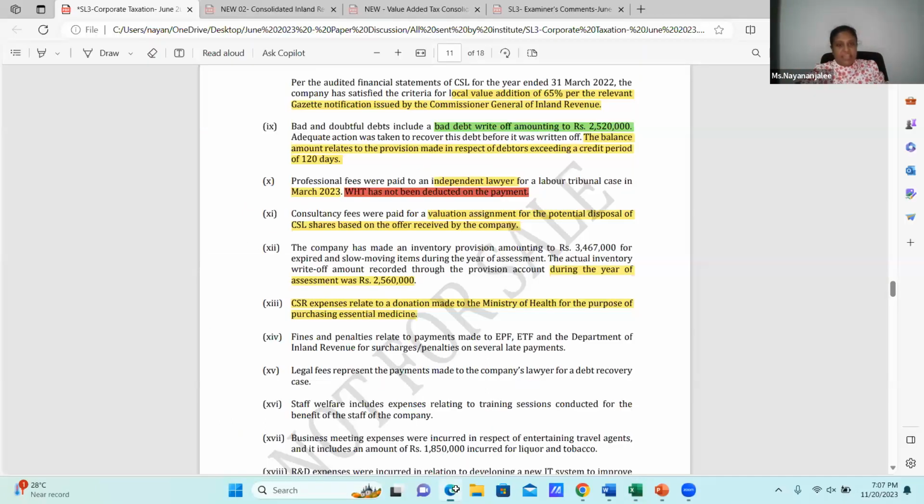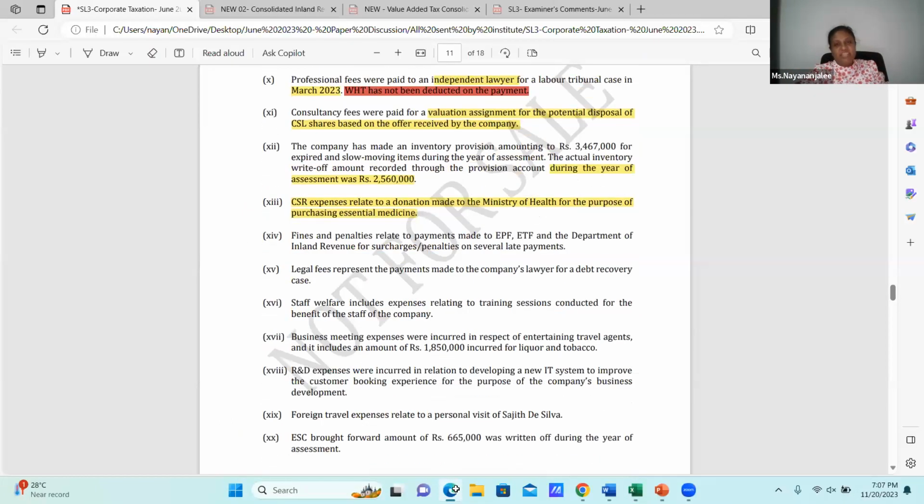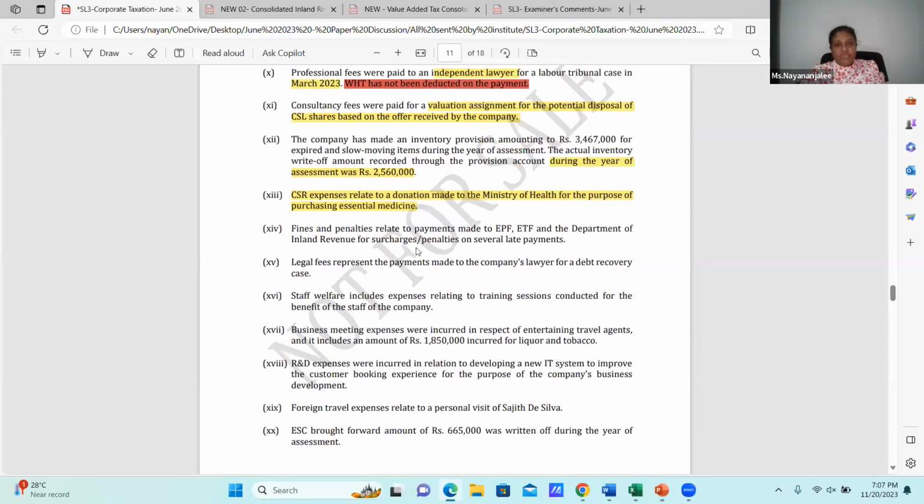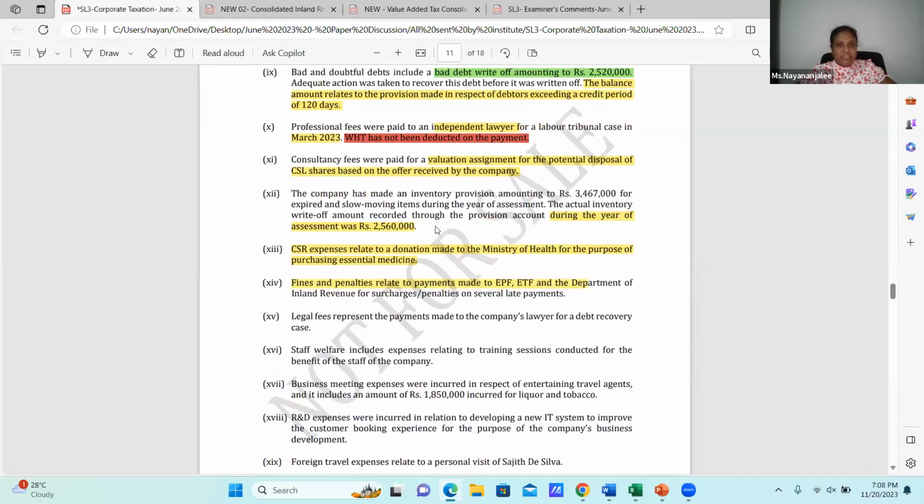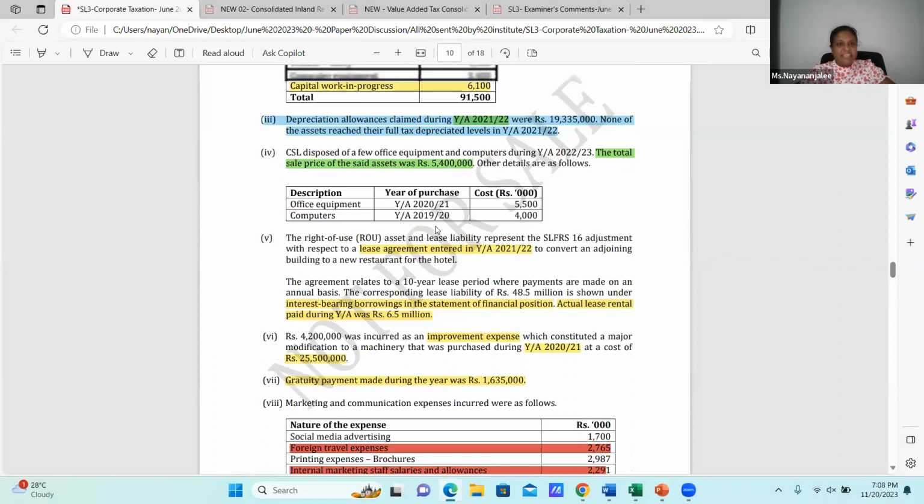It has been done. Now the next one, fines and penalties relating to payments made to EPF, ETF and the Department of Inland Revenue for surcharges and penalties on several late payments. For this, any penalties charged by the government shall be disallowed. It's directly given in section 10.